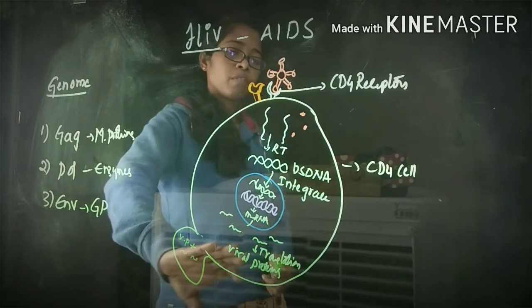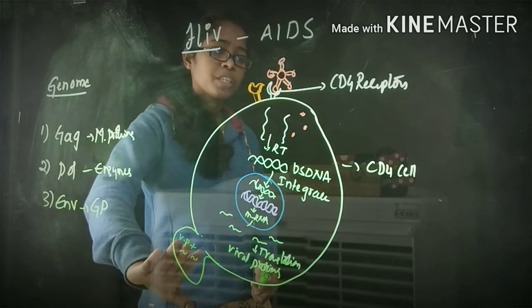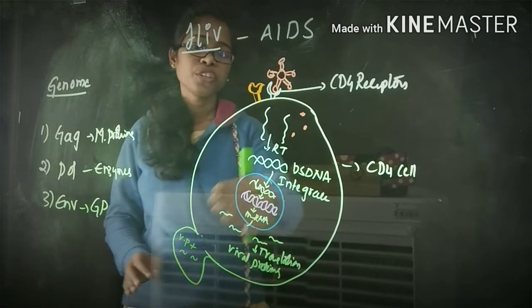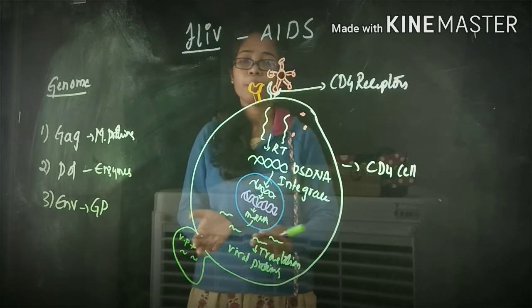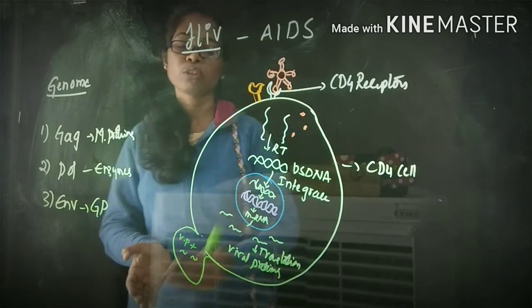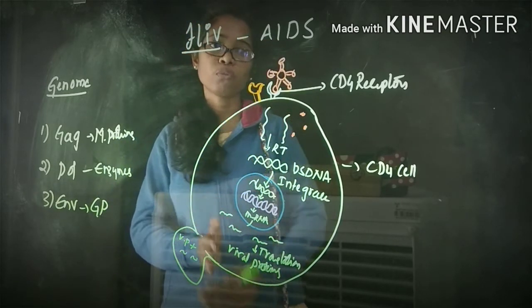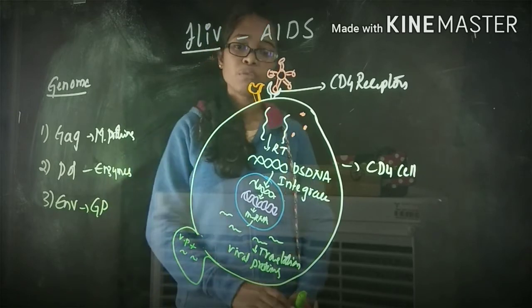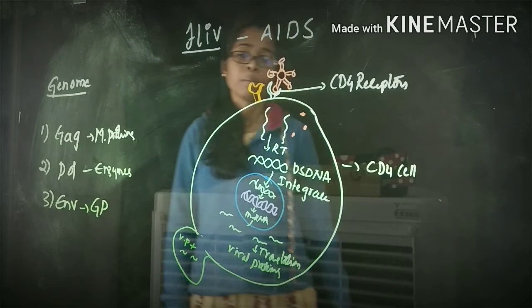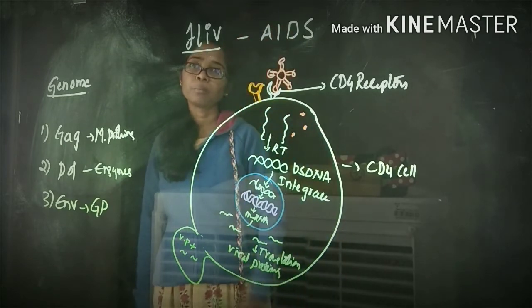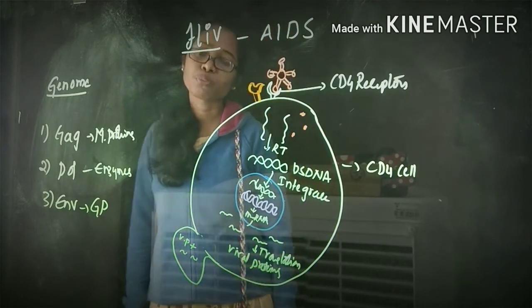Clear? The viral proteins reach near the cell membrane of these CD4 cells, go to the corner of the cell membrane, and form an immature HIV. But here you remember one important enzyme, that is protease.